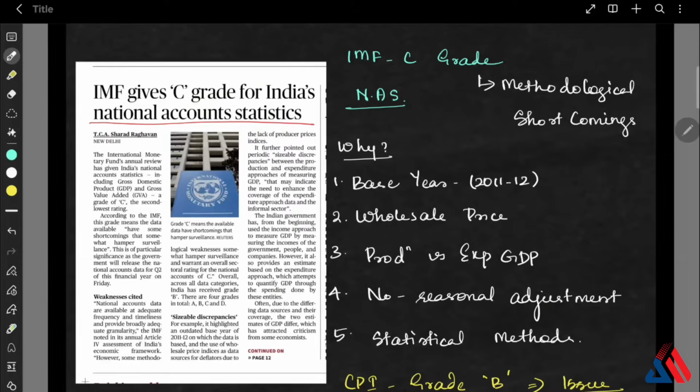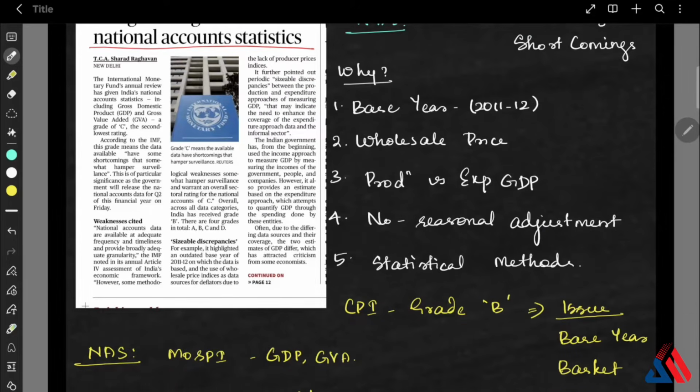The next one, for inflation data, the IMF has given consumer price inflation a B grade. That means the data is fine, but again, the base year and the basket of goods are outdated and they may not reflect the present spending patterns.